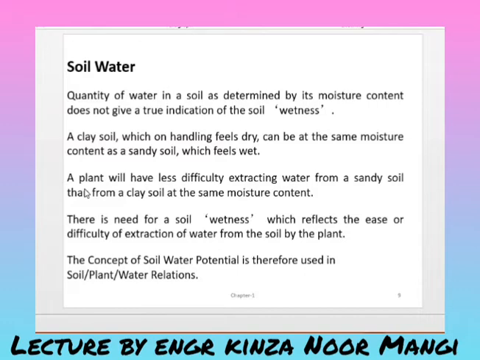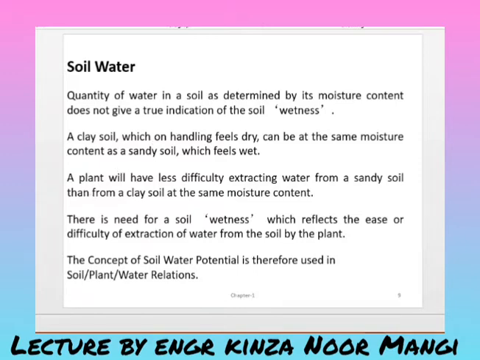So the concept of soil water potential is therefore used in the soil, plant and water relationship. Means if we want to measure or determine the wetness, or the extent to which the soil will be easy to extract the water from or not, that will be measured from the soil water potential. Soil water potential is defined as the amount of work that must be done per unit quantity of water to transport. So that is basically the work per unit quantity of the water to transport.